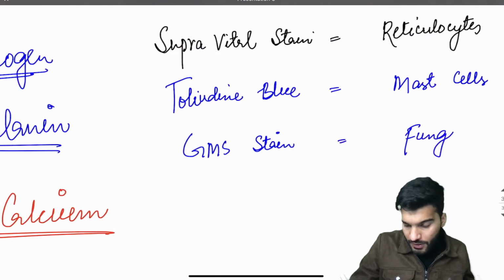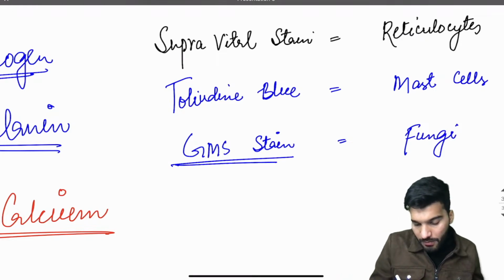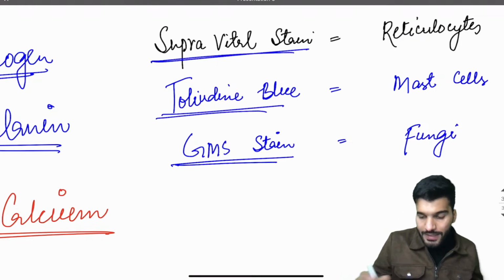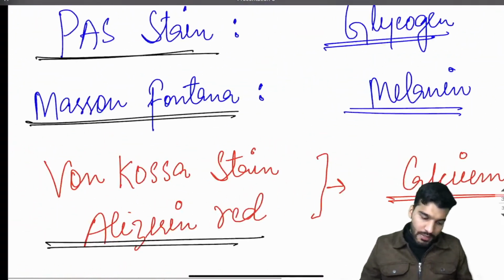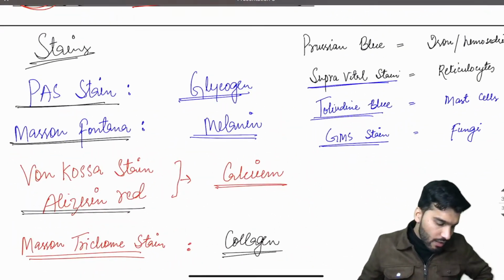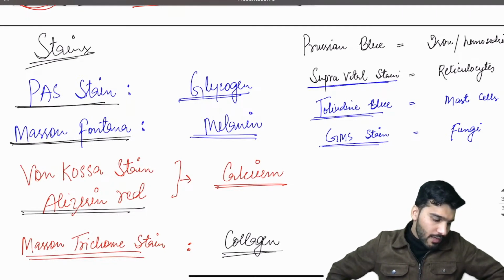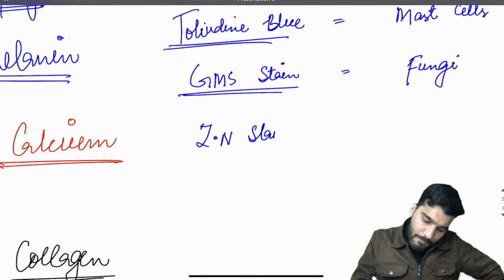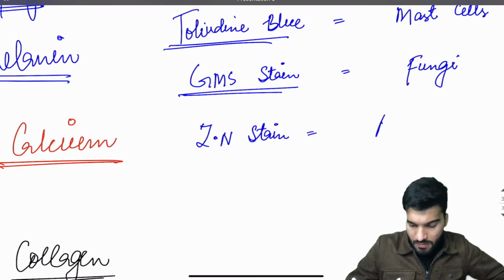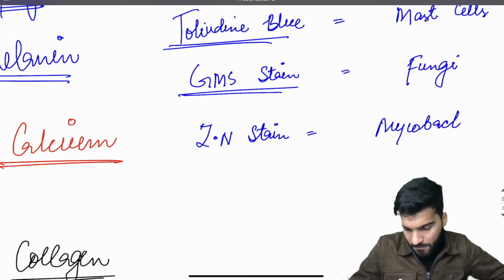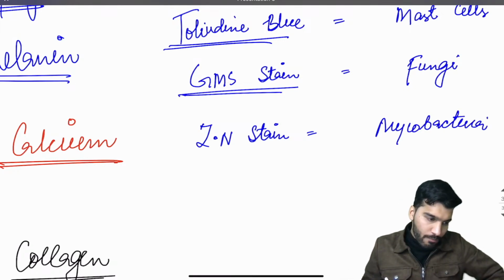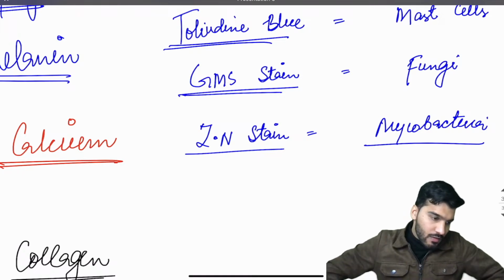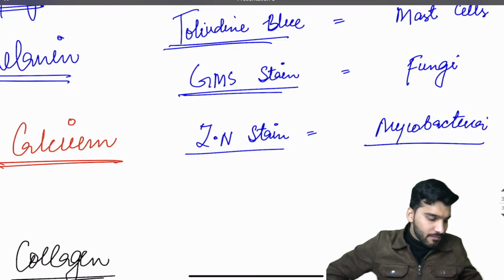Tell me what is the name of the stain for the fats? GMS stain, Gomori methenamine silver stain, supravital stain, toluidine blue. Okay, then you have PAS stain, Masson-Fontana. Okay, yes, Ziehl-Neelsen stain for mycobacteria, ZN stain. Mycobacteria. Is that clear? Chalo.